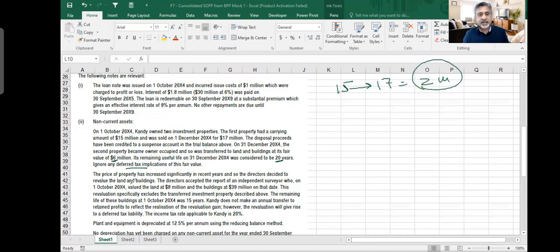This is one, what this note for investment property is telling me. The second property is for 6 million, and we are transferring it to our IAS 16 PPE, and therefore we should start calculating depreciation. Okay, so this is 6 million. Let me call it 6,000. Life is 20 years. So this will give me 1 year depreciation.